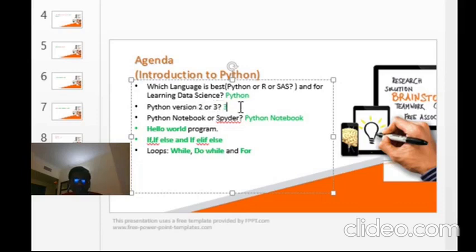Then regarding Python version, we will discuss whether we are using Python version 2 or 3. After that, whether we are using a Python notebook or Spyder to work, that we will see. This will be a Python notebook. Then we will see the hello world program initially. Like any other language, C, C++, Java, the first program is the hello world program.